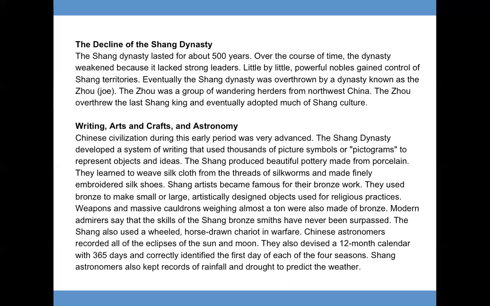Chinese astronomers recorded all of the eclipses of the sun and moon. They also devised a 12-month calendar with 365 days and correctly identified the first day of each of the 4 seasons. Shang astronomers also kept records of rainfall and drought to predict the weather.